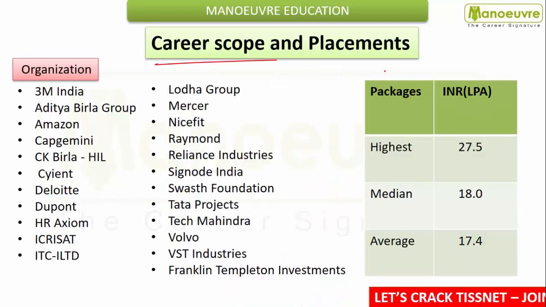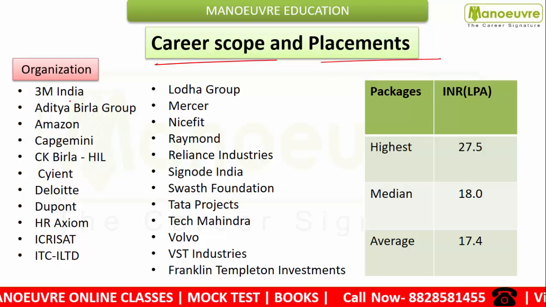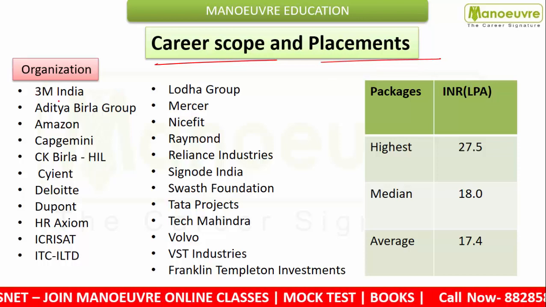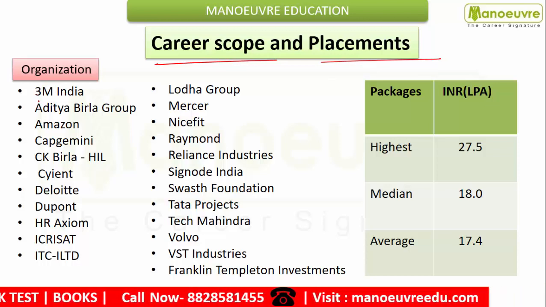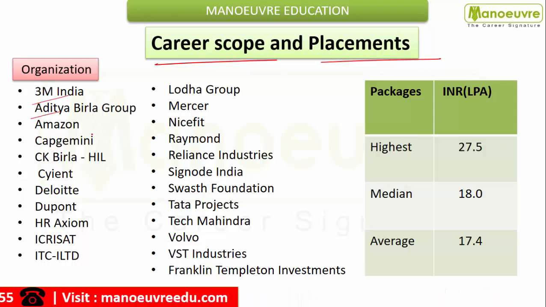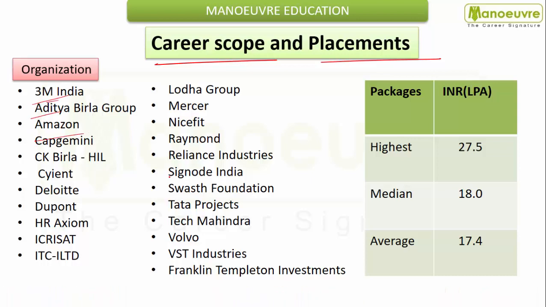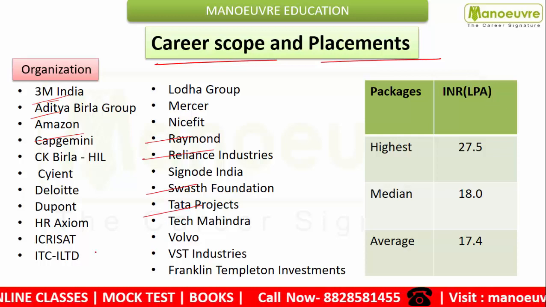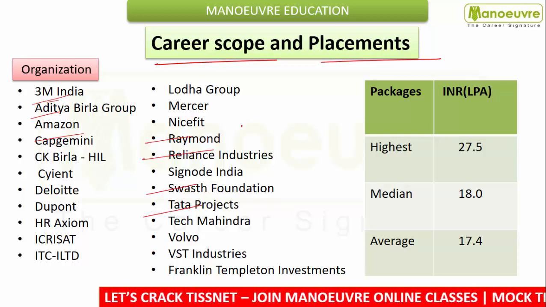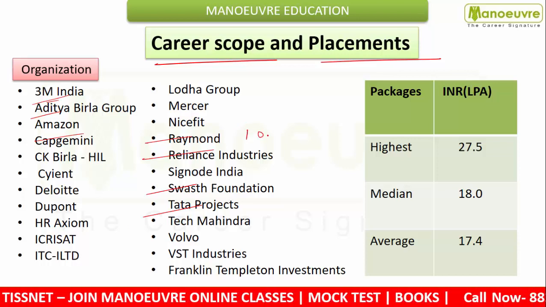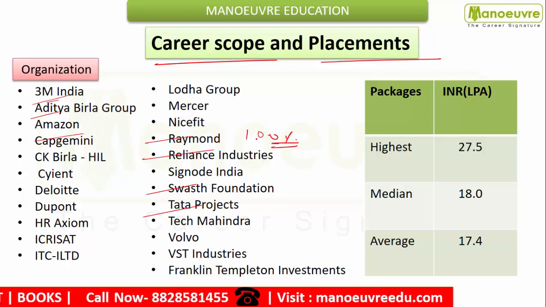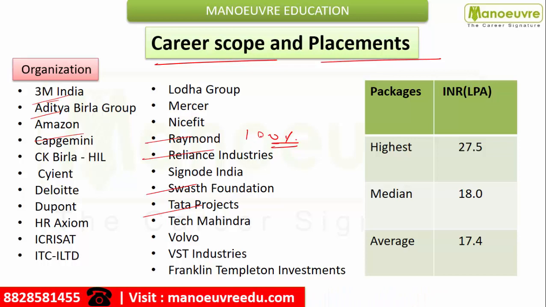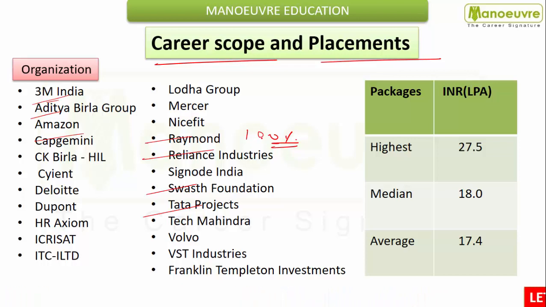Let's talk about the career scope and placement. So friends, these are the organizations where you can play leadership roles. Here I mentioned some companies which are also past recruiters like 3M India, Capgemini, Reliance Industries, Raymond, Swasth Foundation, Tata Projects, and so many other companies. So overall I want to say that here you will get 100% placement because there is a dedicated placement cell, that is the counseling which works the whole academic year to brand the students and courses.